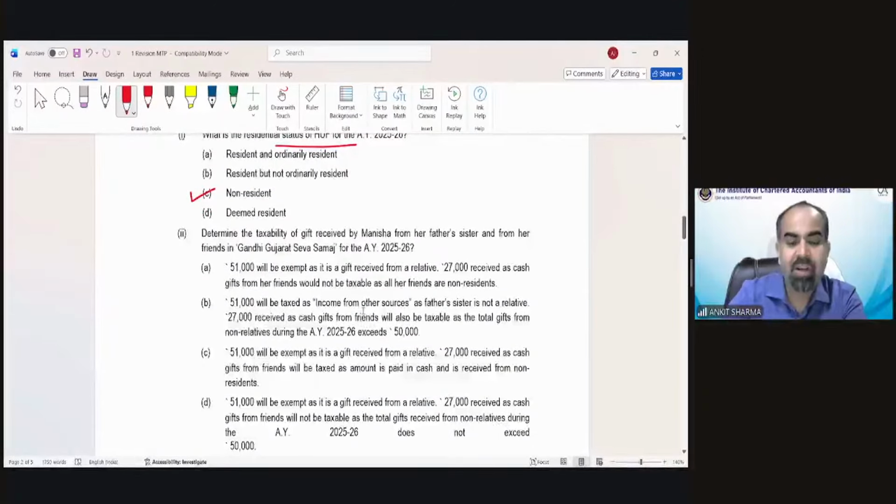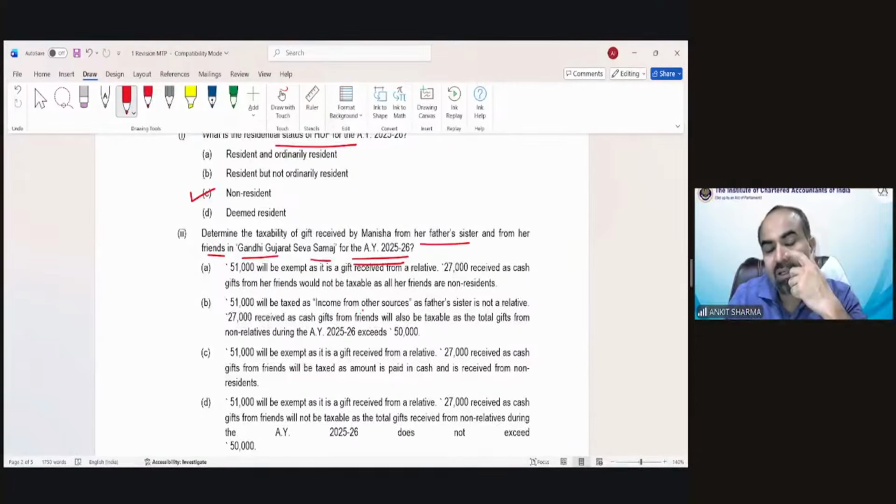Determine the taxability of gifts received by Manisha from her father, sister, and from her friends in Gujarat Seva Samaj for the assessment year 25-26. So, when the gift has been received from a relative, that is going to be non-taxable.